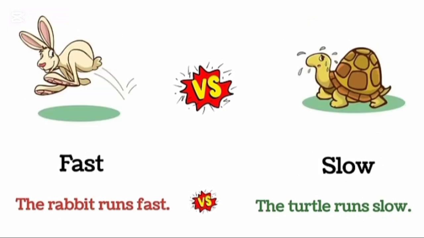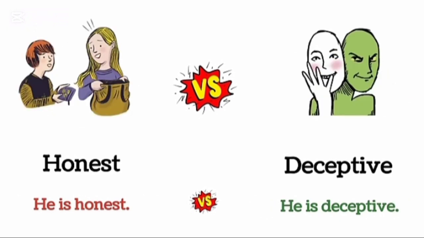Fast. The rabbit runs fast. Slow. The turtle runs slow. Honest. He is honest. Deceptive. He is deceptive.